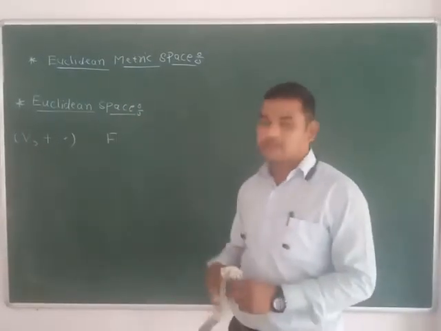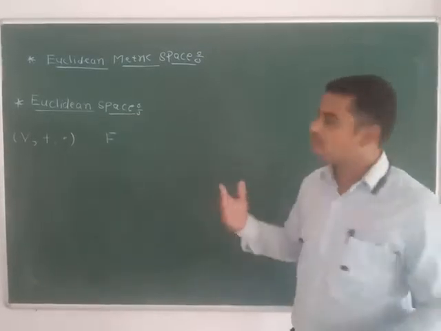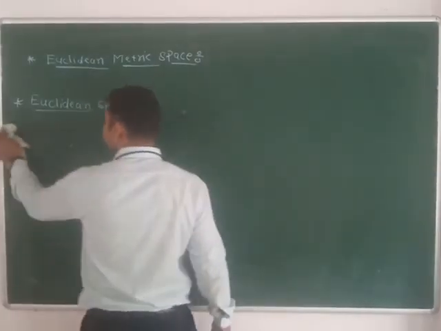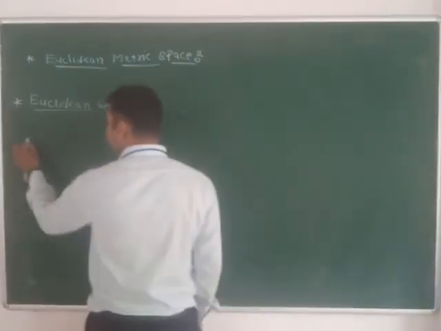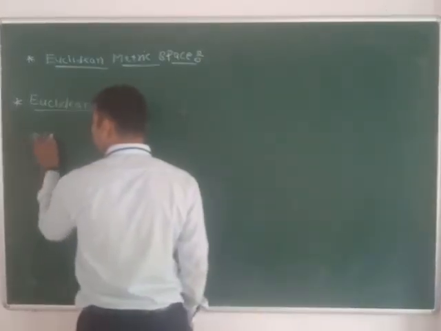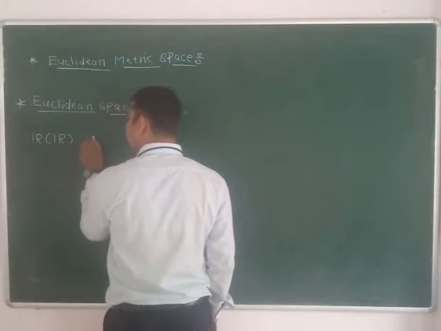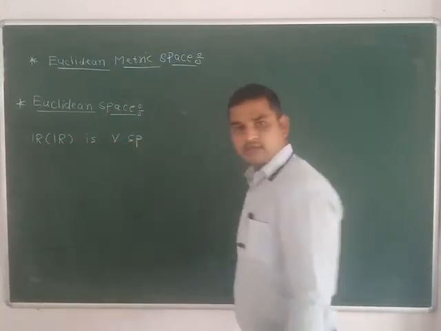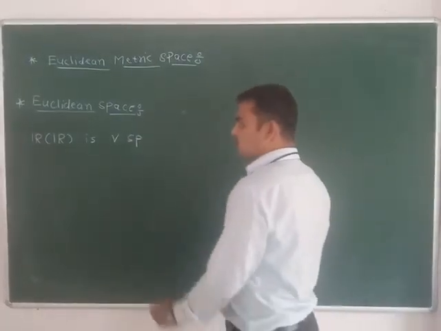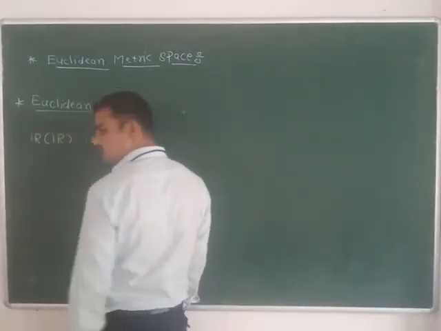Okay, now what is meant by the Euclidean space? Euclidean space is nothing but a vector space. How? R over R is a vector space. Now this is in one dimension.